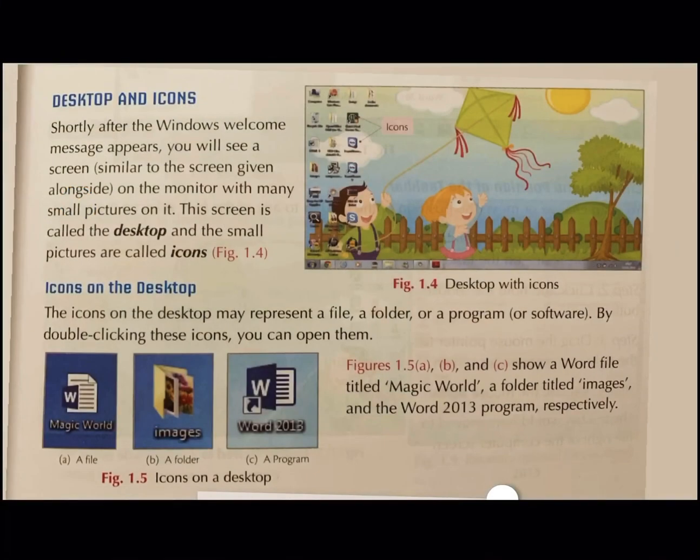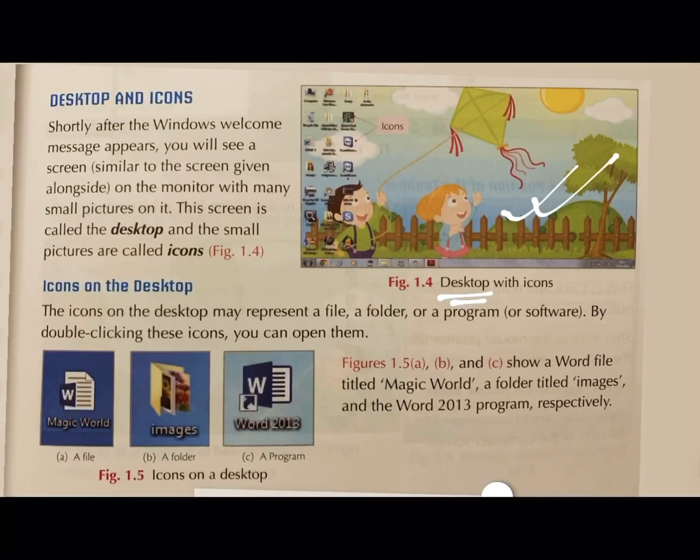When you turn on your computer, the first thing that appears on your screen is known as what? Desktop. And how does it look? It looks like this. It has an image with some icons. And what is an icon? Icon may represent a file, a folder or a program. Program क्या होता है? This is also a software. And when you double click on these icons, you will be able to open them.